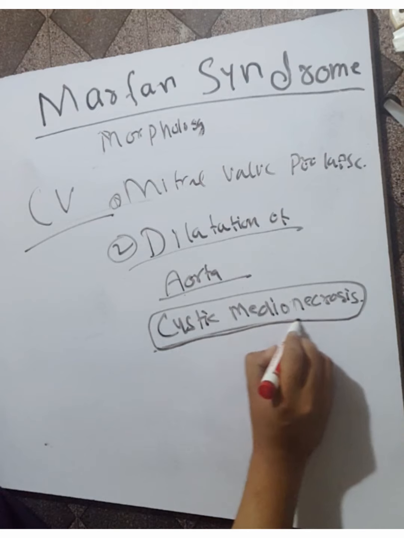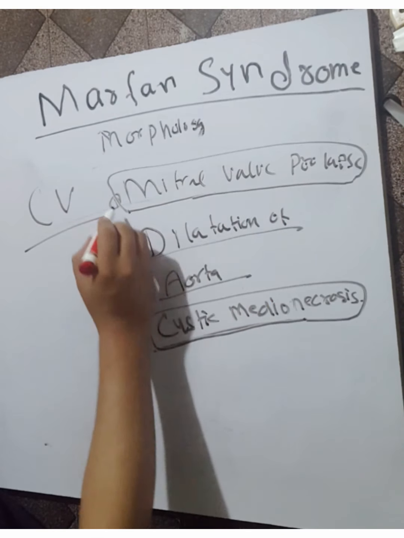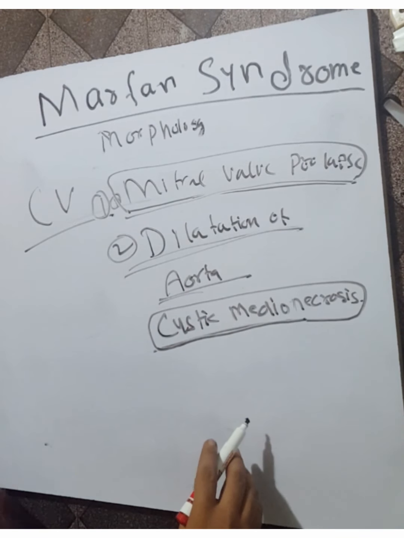These are the most life-threatening conditions. So these are the serious abnormalities. Number one is mitral valve prolapse. Number two is the dilatation of the aorta due to cystic medial necrosis.